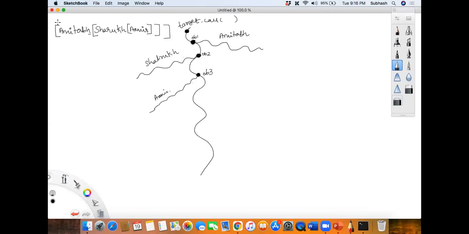So what is happening here is that I was expecting Amitabh to complete his work, that is, open the bracket, Amitabh, close the bracket. Then Shah Rukh Khan should get up, start Shah Rukh, close the bracket, and then Amir should start Amir and do it. That is what we wanted to do. I wanted this one to happen.